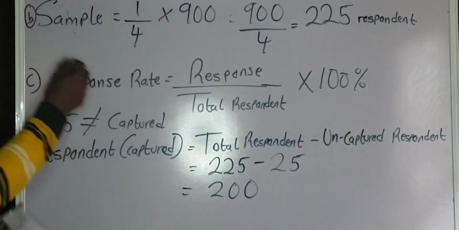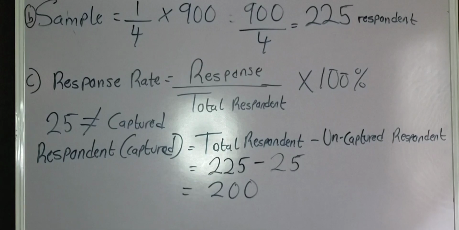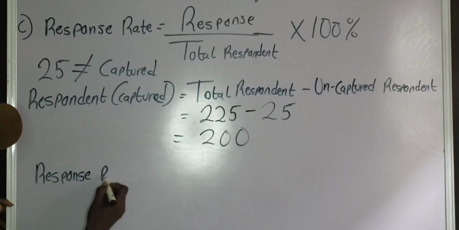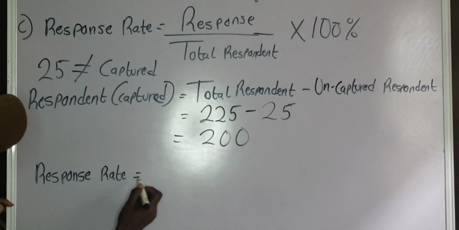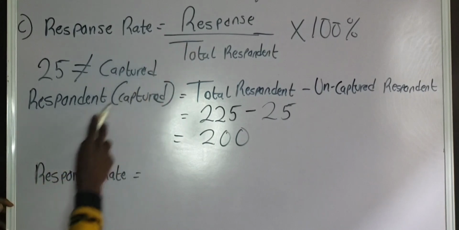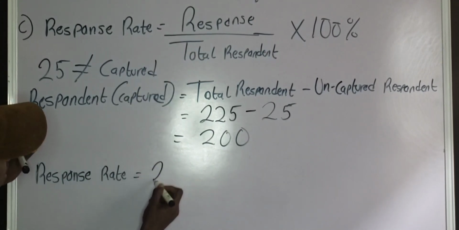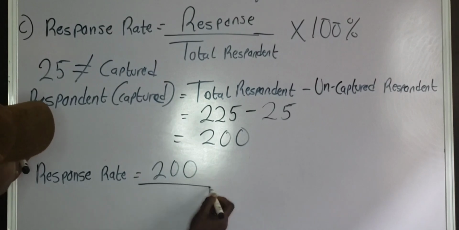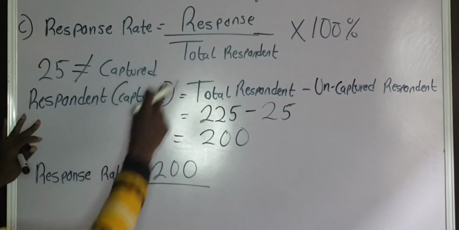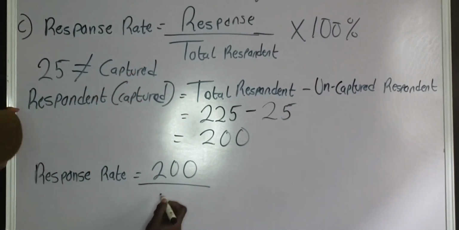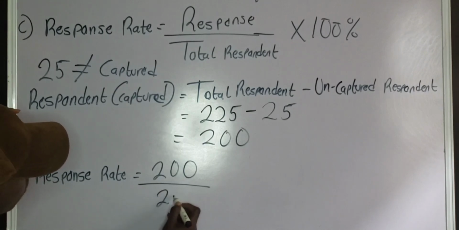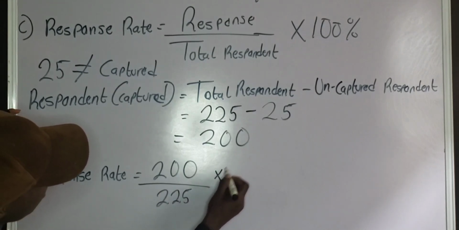Okay. Now we can proceed to use the formula of response rate. Response rate is equal to response, that is the respondents captured. The respondents captured is 200, all over the total respondents, which is 225. So I'm going to have 200 divided by 225, multiplied by 100.